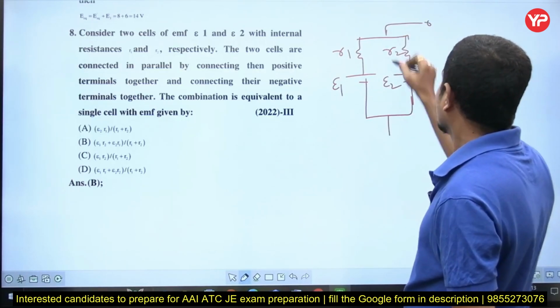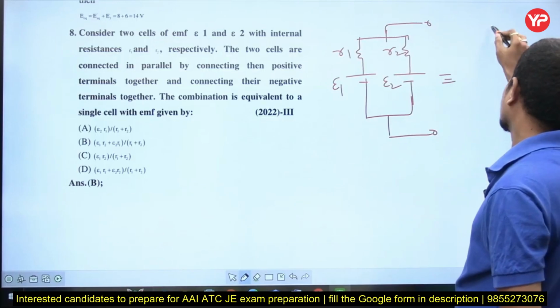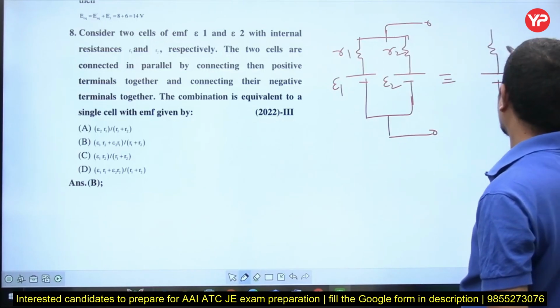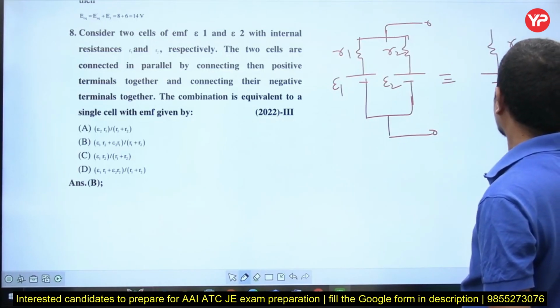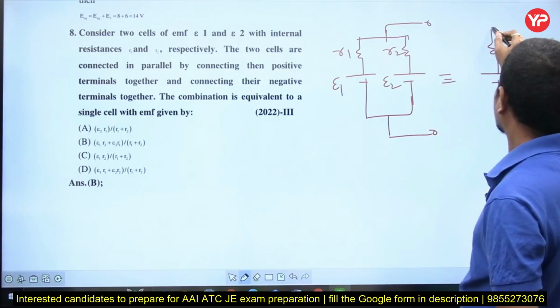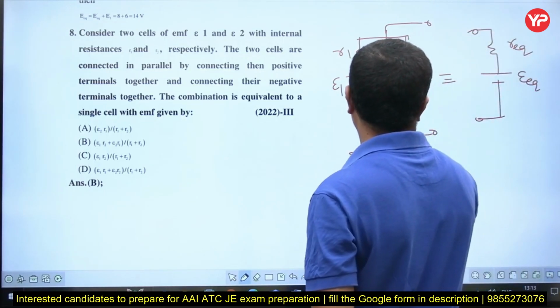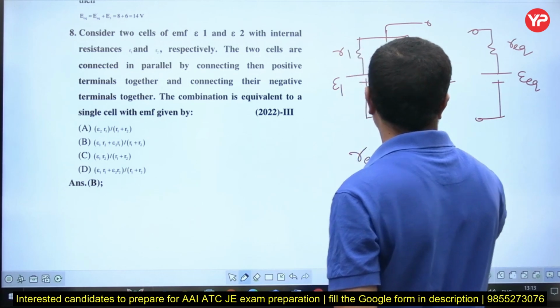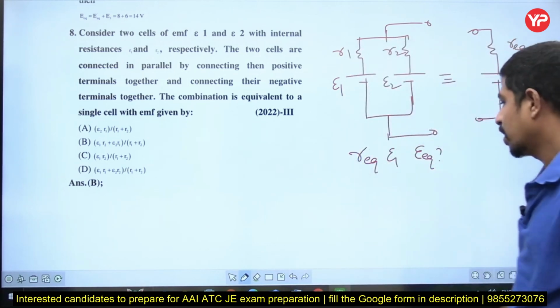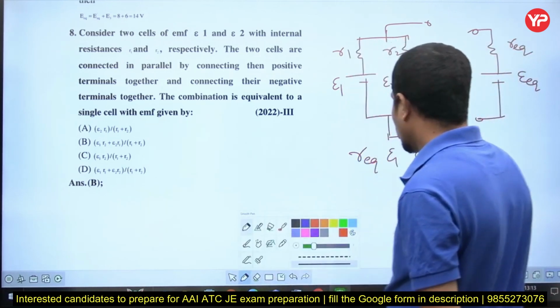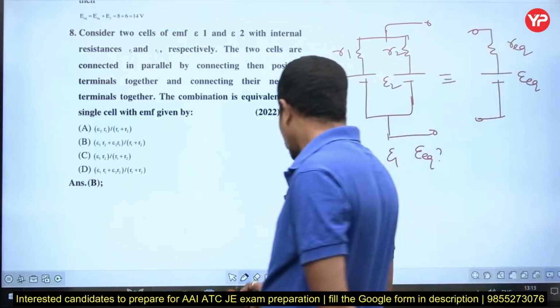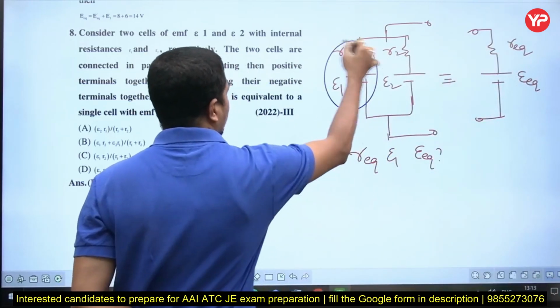Now he is saying that this combination is represented with an equivalent resistance and equivalent EMF. What is this R equivalent and epsilon equivalent? He is asking. Now, for this one what I do is convert this voltage into current.